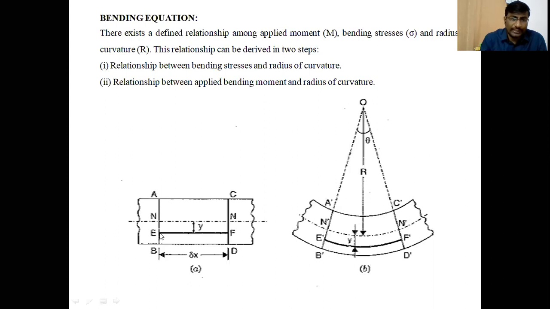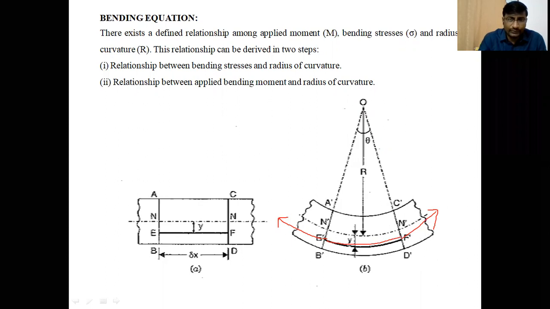During the bending of a beam, tensile forces act in the outward direction on the layer EF. Because it is below the neutral layer, any layer below the neutral layer is subjected to tensile forces. Due to these tensile forces, strain will be produced in the layer EF, or E dash F dash.